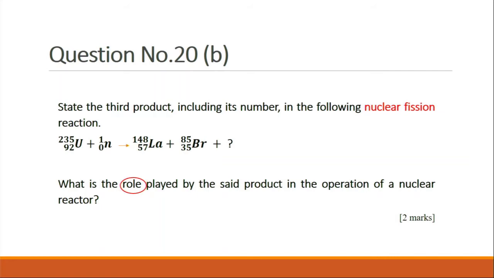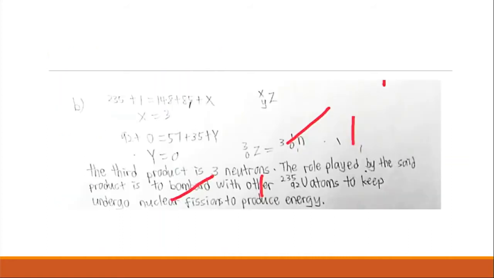From the question, we know that nuclear fission is defined as an unstable atom splitting into 2 or more smaller pieces that are more stable and release energy in the process. Let's see students' answer. These students are able to relate the physics concept very well by calculating the mass number and atomic number, which give the value of the neutron. Let's compare with the answer scheme.